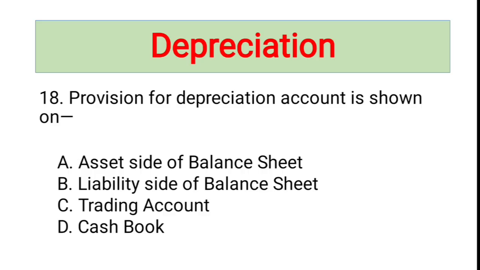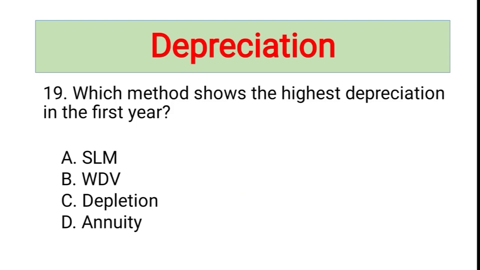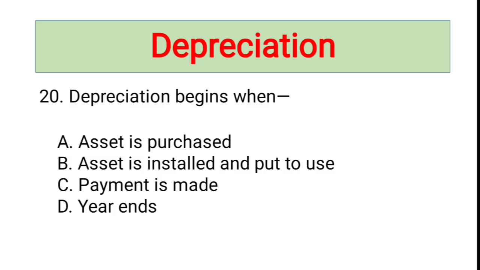Provision for depreciation account is shown on the liability side of the balance sheet. Provision for depreciation is like a reserve created to accumulate depreciation amount over the years, and that is why it is shown on the liability side of the balance sheet. Which method shows the highest depreciation in one year? WDV method shows highest depreciation in the first year as it reduces year by year.